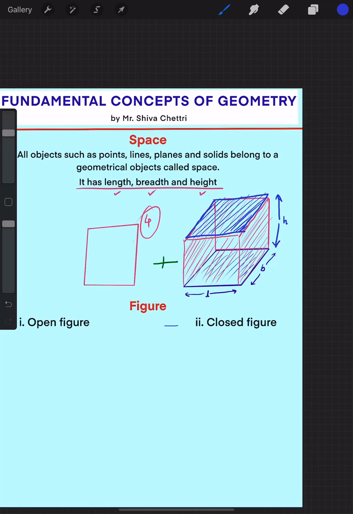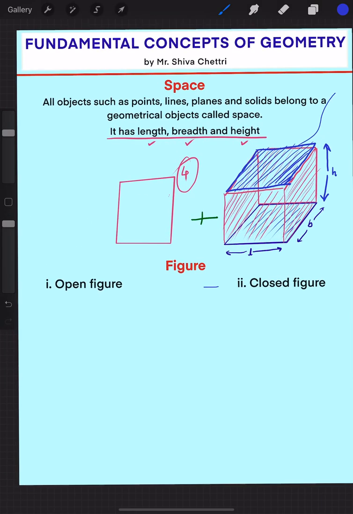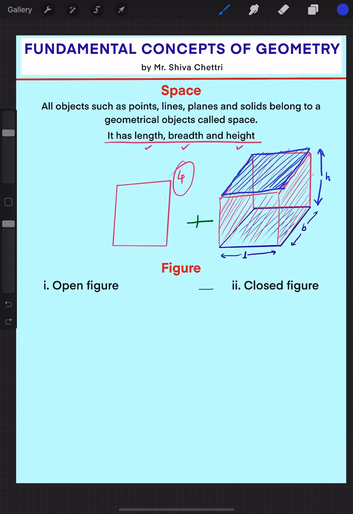A plane contains dots, line segments, lines, curves, rays. But space contains everything along with planes. It contains planes also. You can put a sheet of paper inside this space, right? If you think of a box, inside a box you can put anything, right? So this is the interesting part of space. An example of space can be your classroom, with the walls surrounding, a rooftop and a floor. We all are inside, we are also a part of that space.